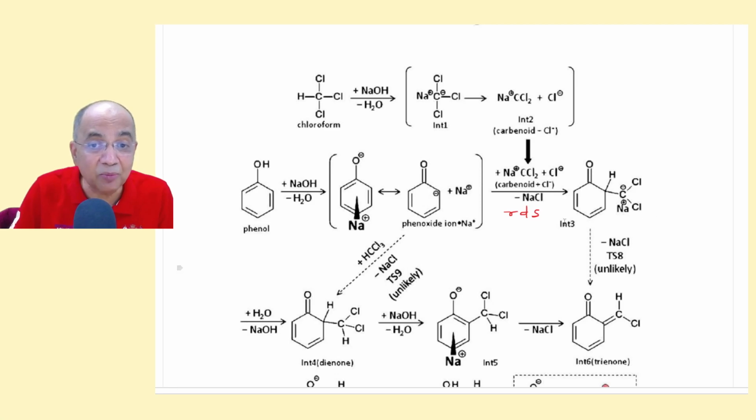And this is the rate determining step, RDS, to form this compound. Now Na+ forms an ion pair with this carbanion. It was forming an ion pair with this oxygen, now with this carbanion.